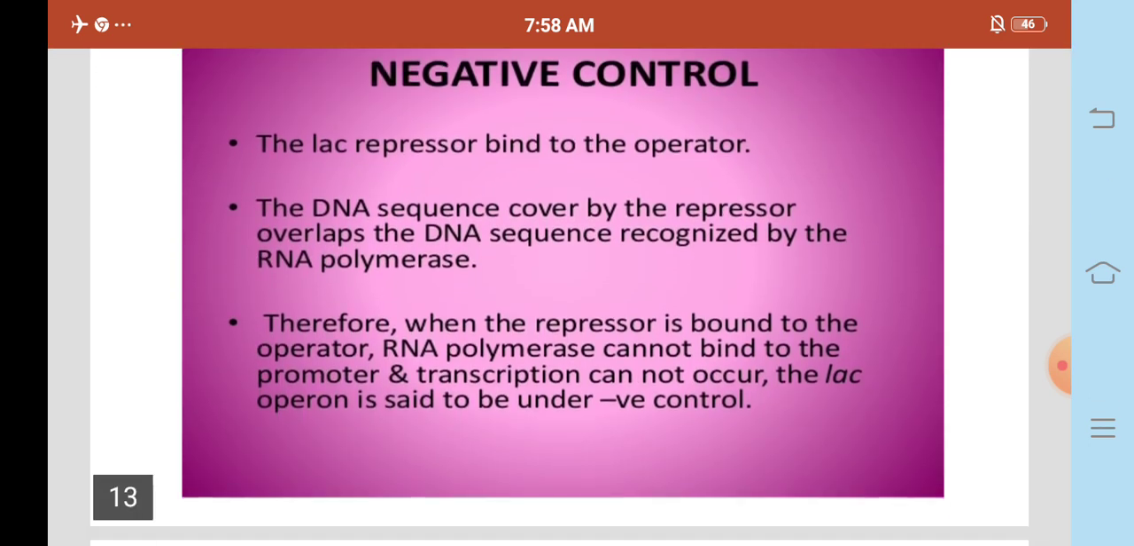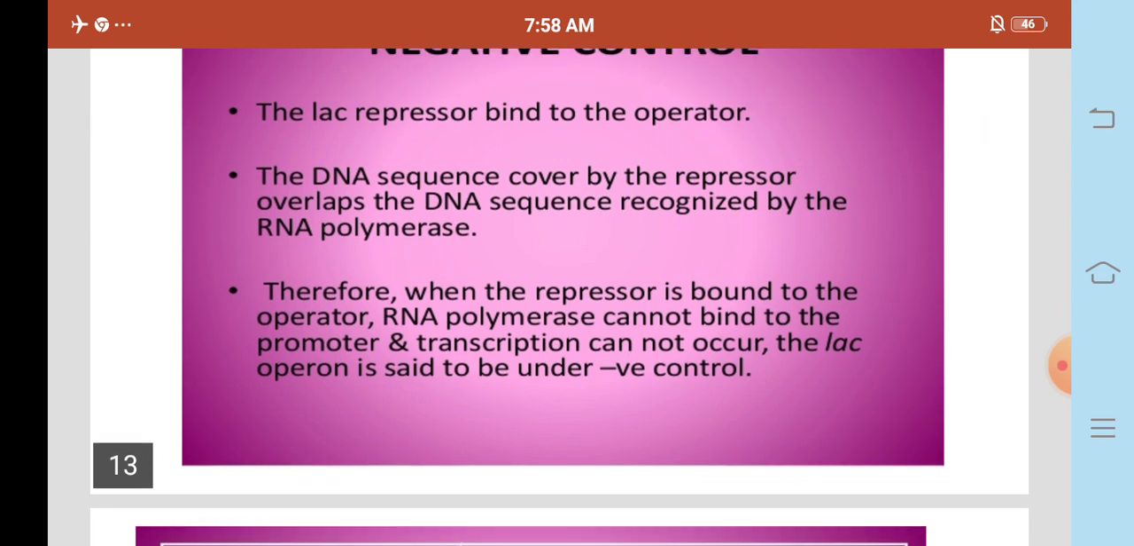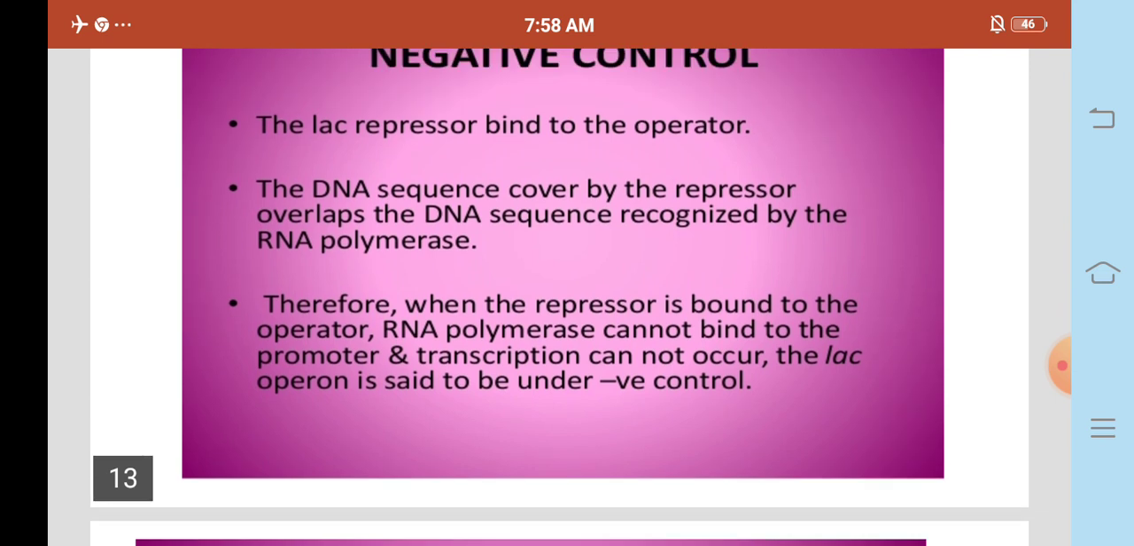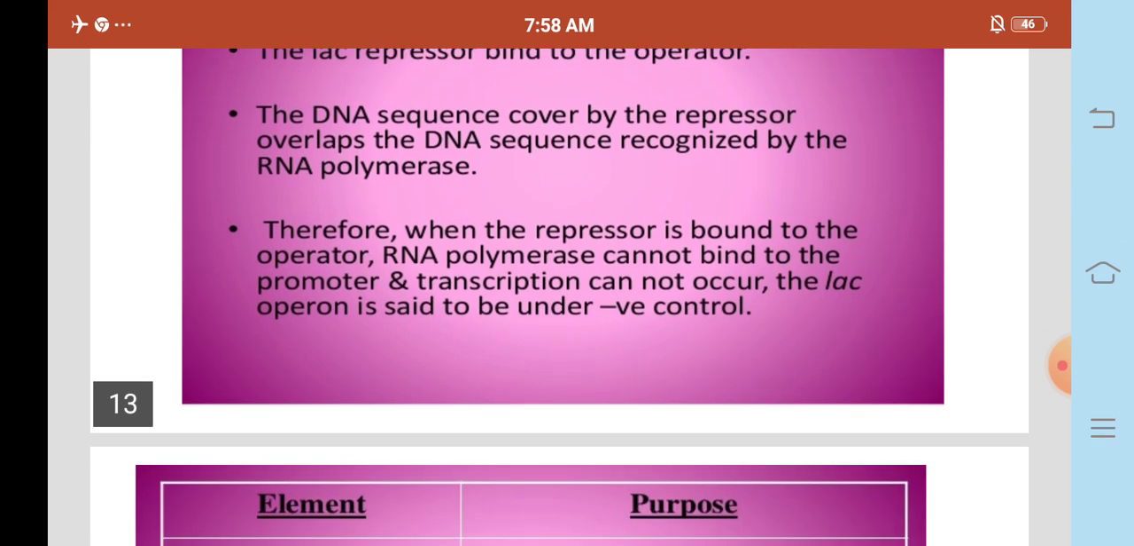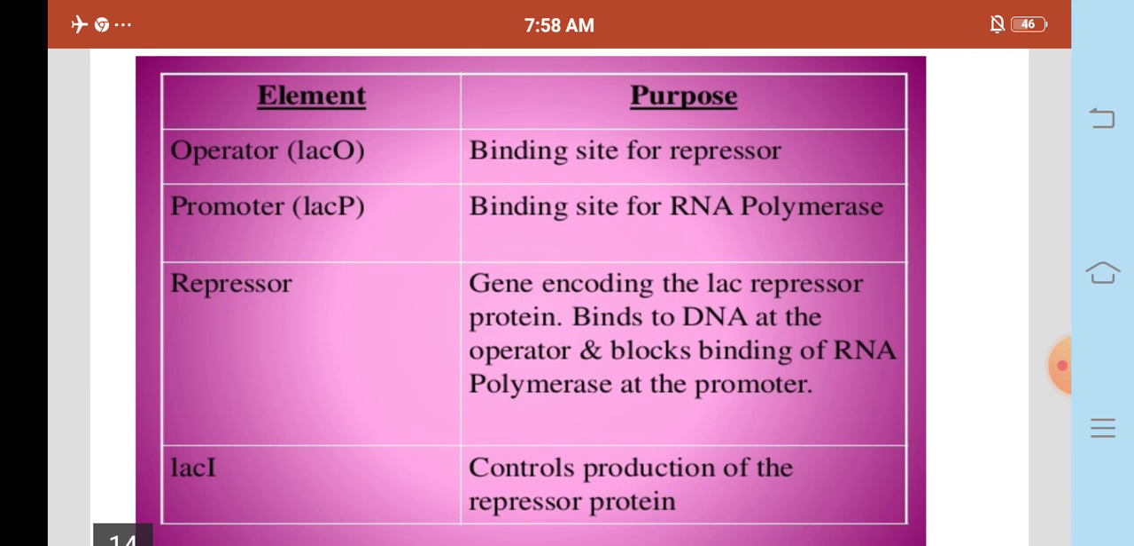Negative control: the lac repressor binds to the operator. The DNA sequence covered by the repressor overlaps the DNA sequence recognized by the RNA polymerase. Therefore, when the repressor is bound to the operator, RNA polymerase cannot bind to the promoter and transcription cannot occur. The lac operon is said to be under negative control. Elements: operator lac O, promoter lac P, repressor and lac I.